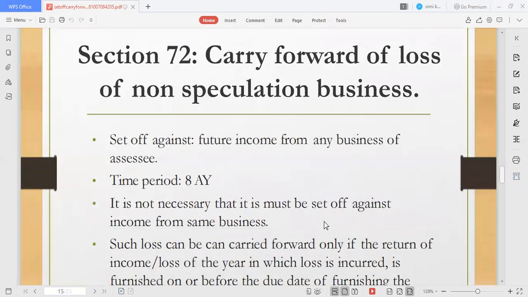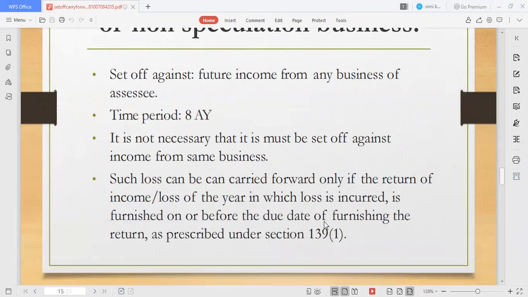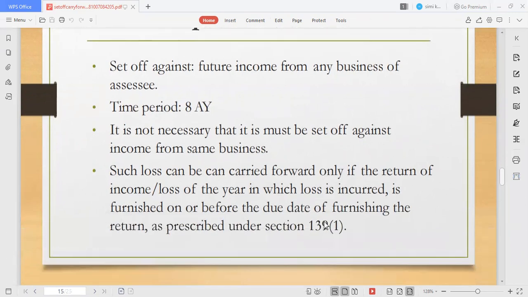Next one is carry forward of loss of non-speculation business. If you have invested your money in non-speculation business and you have faced a loss, then that amount can be carried forward from the non-speculative business income only, for a time period of eight assessment years, and it's from the same business, right? And it is covered under section 139 subsection 1. If you're facing any problem, you're going to file this return, right?